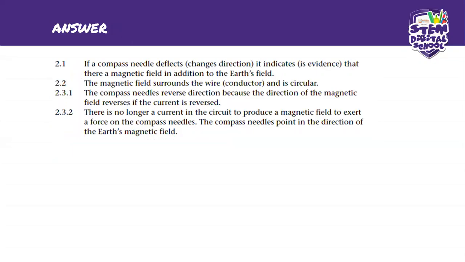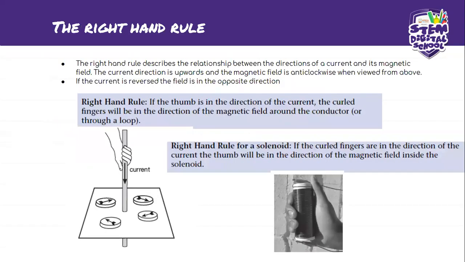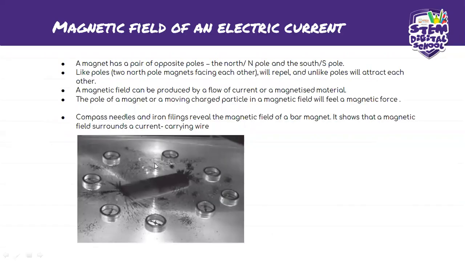So, the magnetic field surrounds the wire conductor and it's circular. Remember it looks almost something like this. You see, this one is very circular. So this is what they mean when they say it's circular, because this one is a straight conductor as well. So it just becomes circular.